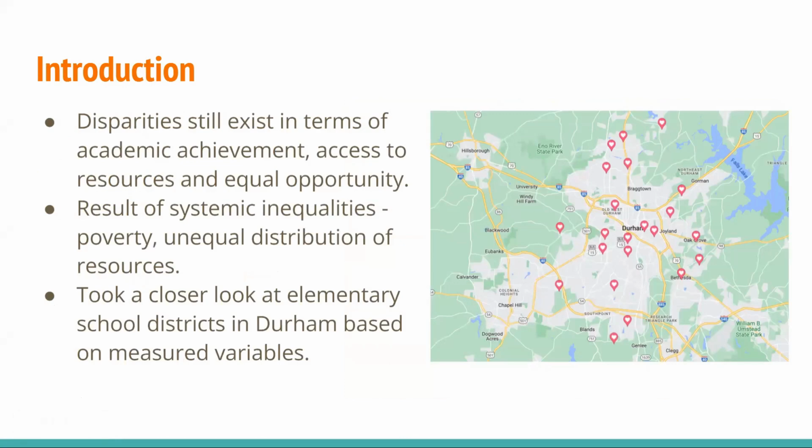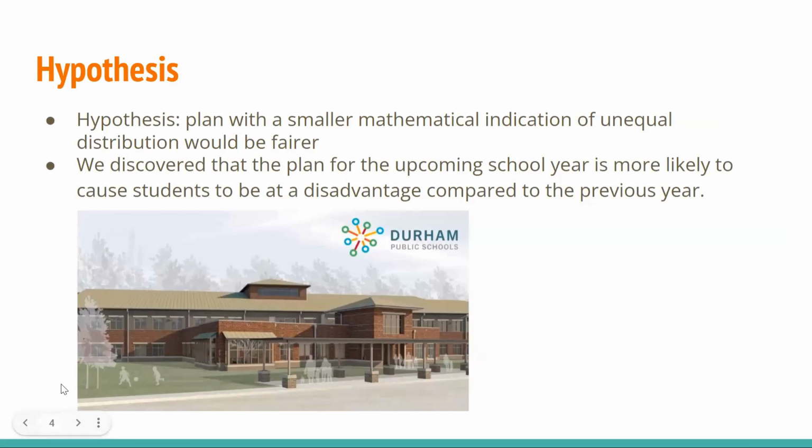The question whether Durham school districts are fair is an issue that requires careful consideration. While Durham school districts strive to make sure students receive equal education, there are still some discrepancies. Many of these are a result of systematic inequalities such as poverty and unequal distribution of resources. To closer identify these struggles, we took a look at elementary school districts in Durham and measured the variables above. Therefore, we hypothesized that plans with a smaller mathematical indication of unequal distribution would be a fairer plan.